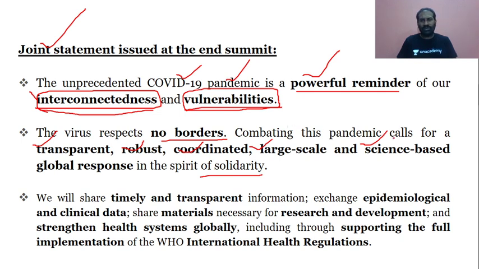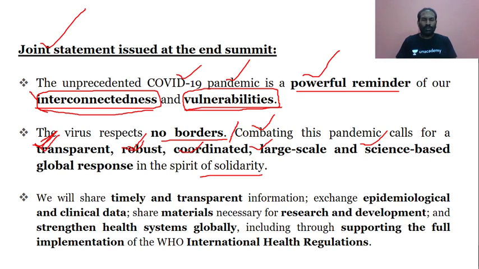What we need to follow is the second part of the paragraph, that is from here: combating this pandemic calls for a transparent. This is very important. Why is the focus on transparency? That means what actually happened in the first epicenter of COVID-19 in China, and then a robust